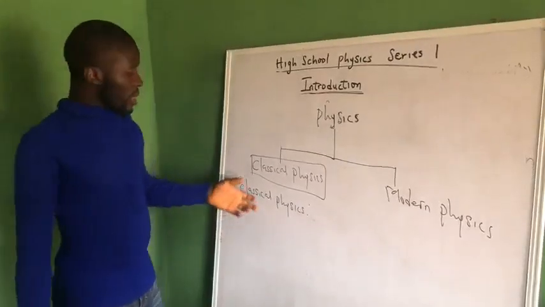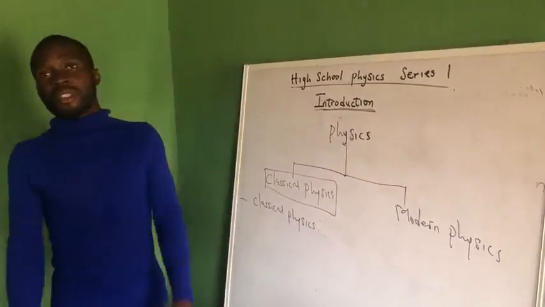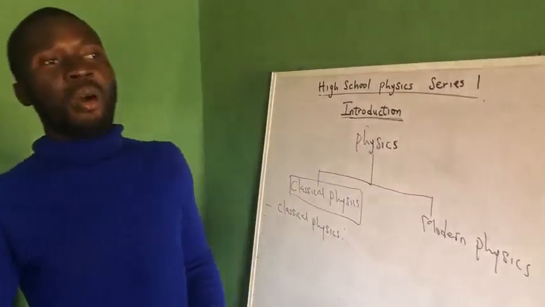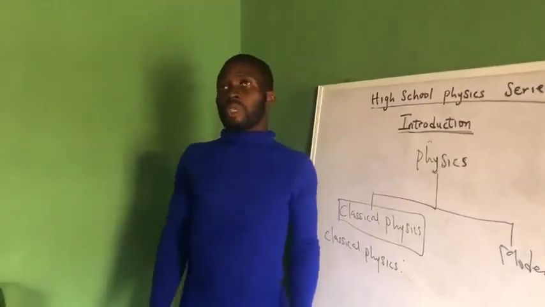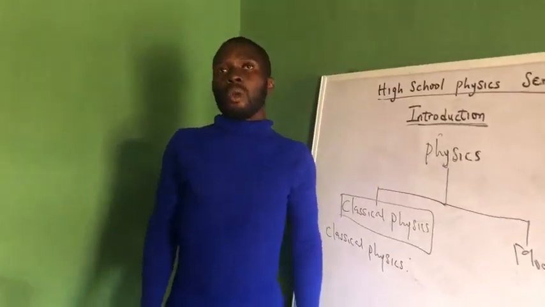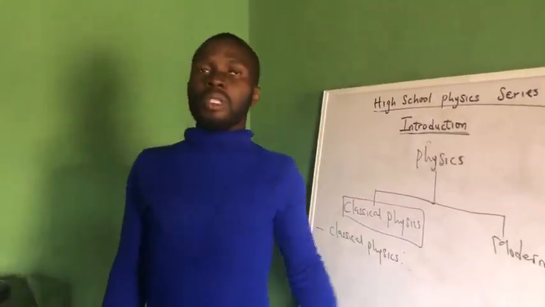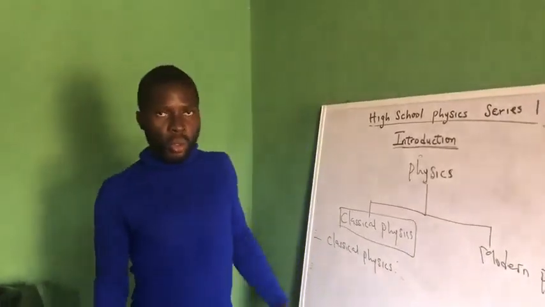Now, when we say classical physics, what do we mean? Before the 20th century, our way of viewing the natural world was a little bit different from our way of viewing it now. Of course, we are still making use of all the ideas of classical physics in this modern world.